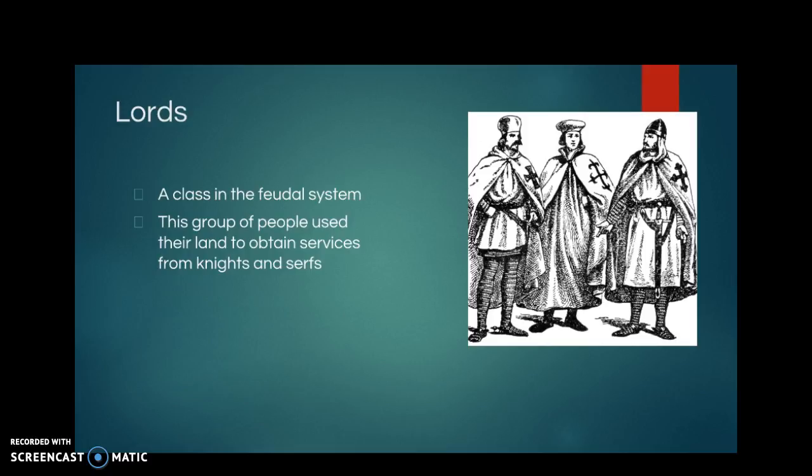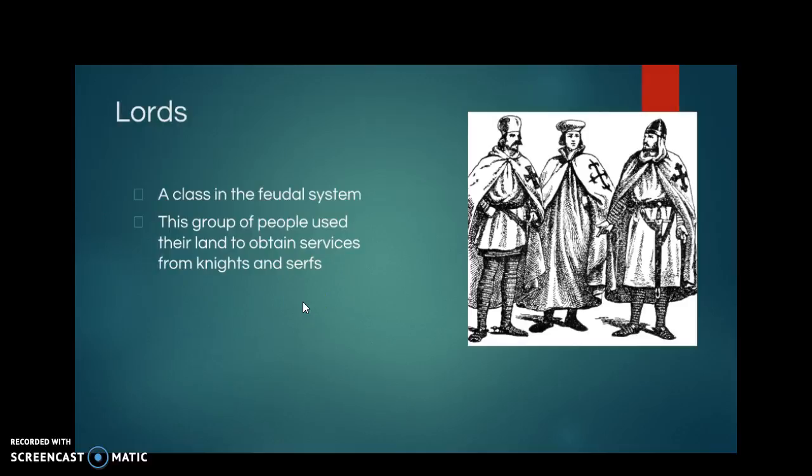So first thing that you need to review over are lords. All right, lords are a class in the feudal system. They're the group of people that use their land to obtain services from knights and serfs. There's some like fruitful lords. They're the rich people who own the land and give the land out to people in order for them to be able to get services. All right, think about lord. The lord has the land. Okay, the serfs do the services. Serfs do the services. Okay?